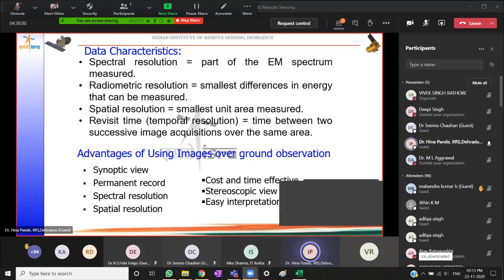We can create three-dimensional views of the area, get a digital elevation model and see in 3 dimensions. At the end of the day, this technique is more cost and time effective in terms of extracting information over large areas and probably inaccessible terrains as well.